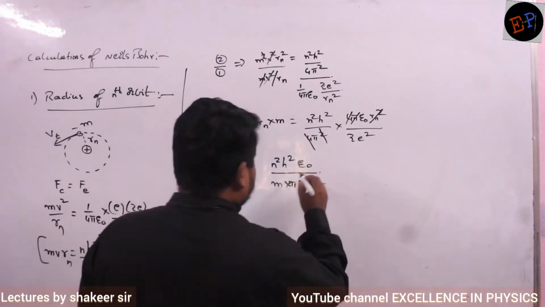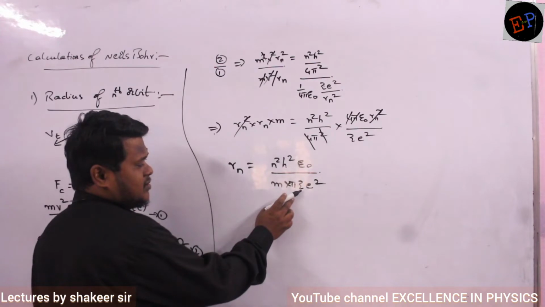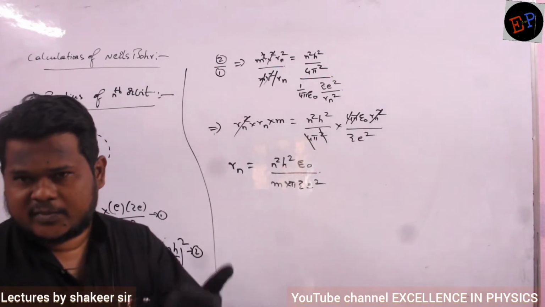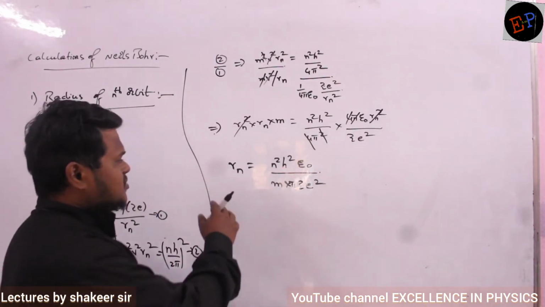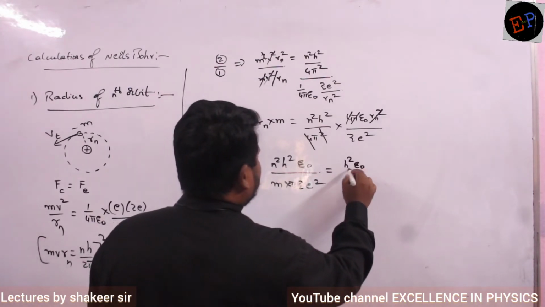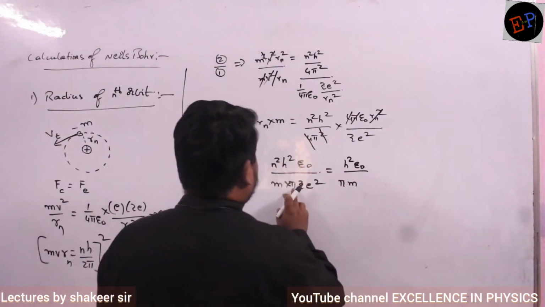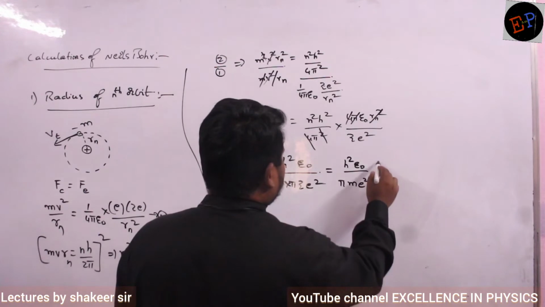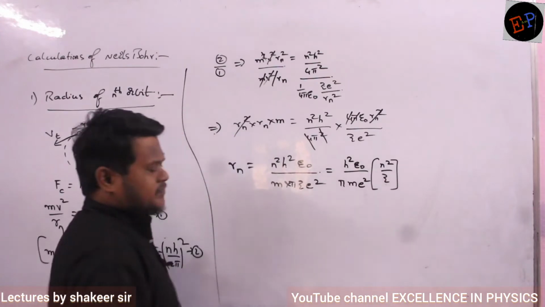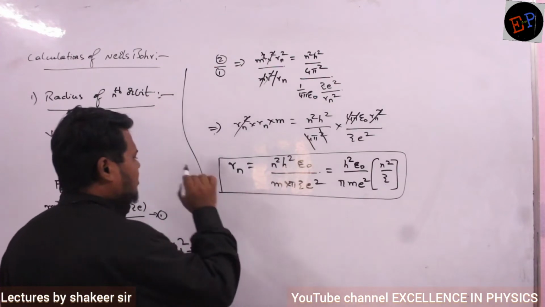So therefore here what are the variables? n is a variable, no? n is the number of the orbit. And still what are the variables? Z, atomic number, is also a variable. It depends on the atom, no? Z value depends on the atom. So you take them outside. So therefore I can write h square epsilon naught divided by pi m e square multiplied by n square divided by Z. I can write like this. Are you able to understand? So this is the equation to calculate the radius of the nth orbit.